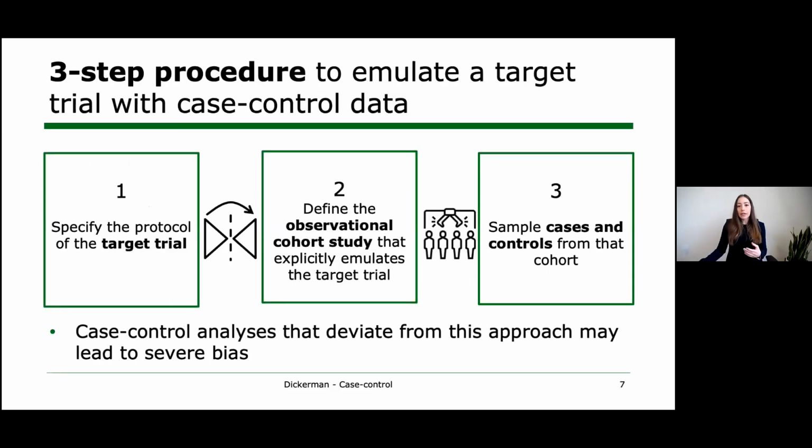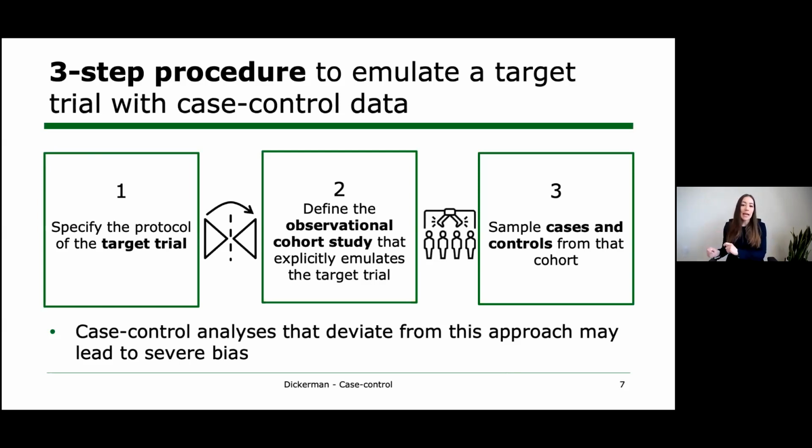So to dive right in, I'd like to share with you a 3-step procedure to emulate a target trial with case control data. This is going to involve first specifying the protocol of the target trial that would have answered our causal question of interest, then defining the observational cohort study that explicitly emulates this target trial, that is, the cohort study that mirrors the target trial as closely as possible.